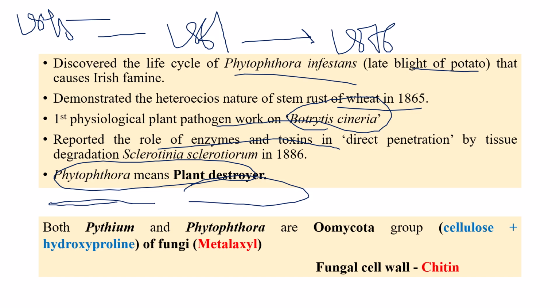Both Pythium and Phytophthora are Oomycota, the Oomycetes group. This is not a true fungus. We can also call it the Chromista group. In classification, there are three main branches related to plant pathology that we study all the time: Protozoa, Chromista, and Fungi.